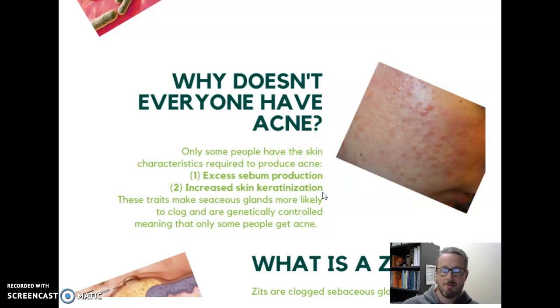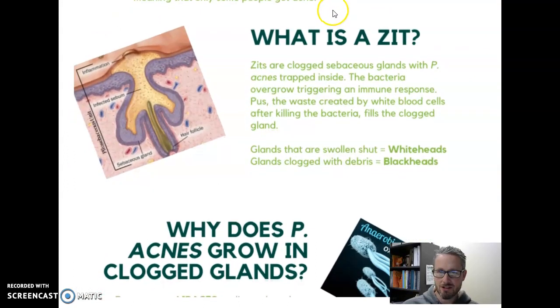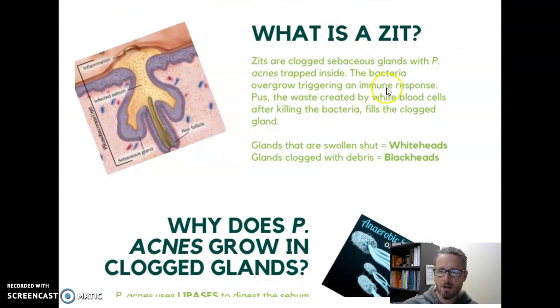So we know that Propionibacterium acnes causes acne. We know that to get acne, you have to have a couple skin characteristics: extra sebum production and extra keratin production. And then when we get acne, we actually see zits. So what is a zit? A zit is just one of these clogged sebaceous glands.